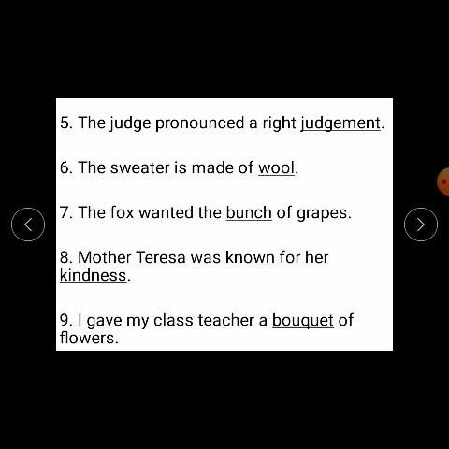Children, you are going to read the sentences again two times. That's all in English grammar for today.